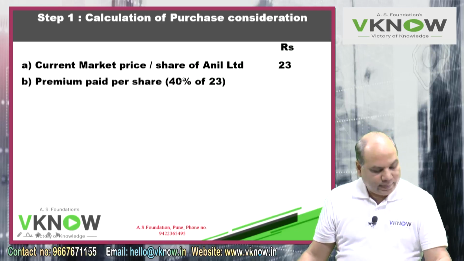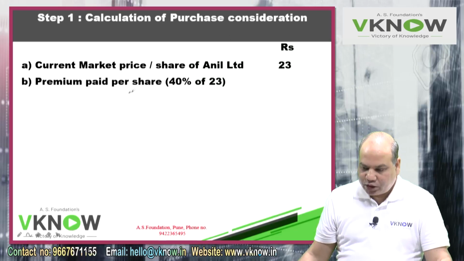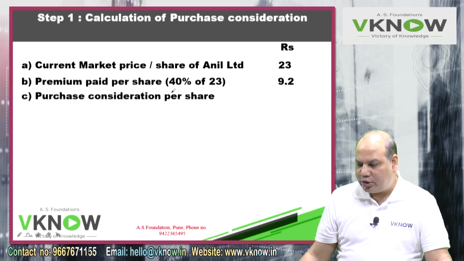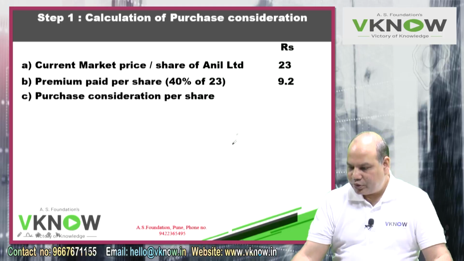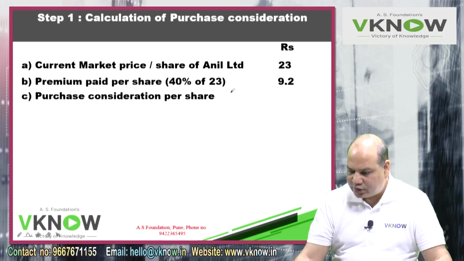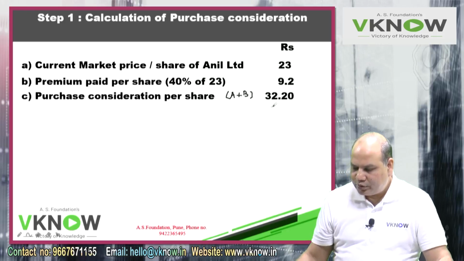Point B, add premium paid per share. Add premium paid per share is 40% of 23, 9.2. Point C, purchase consideration per share, A plus B, is 32.20.